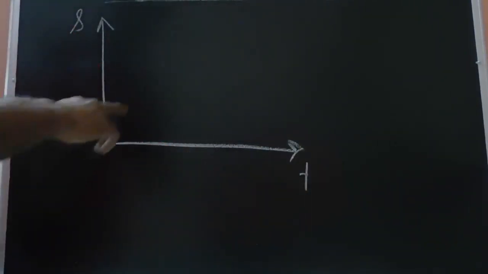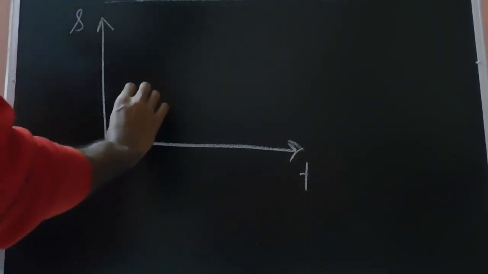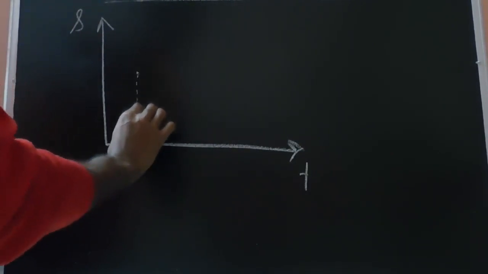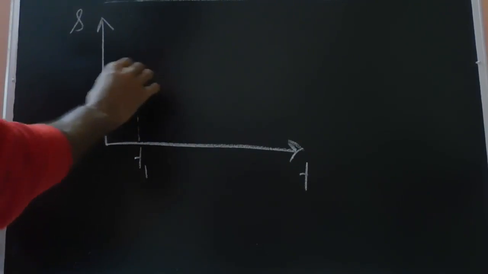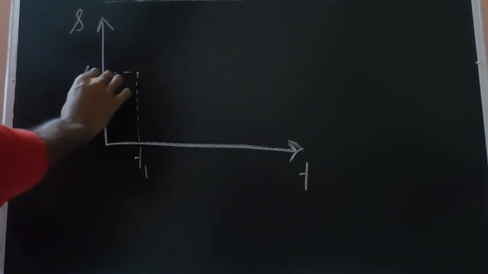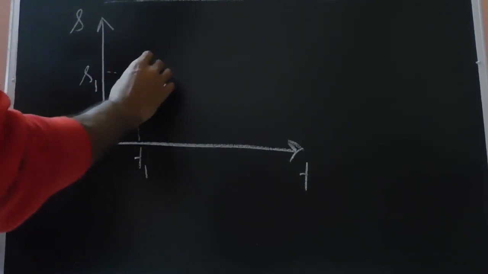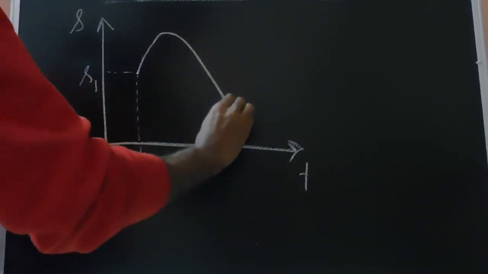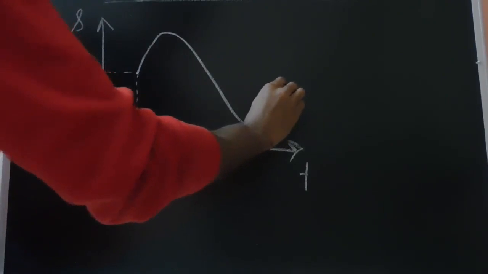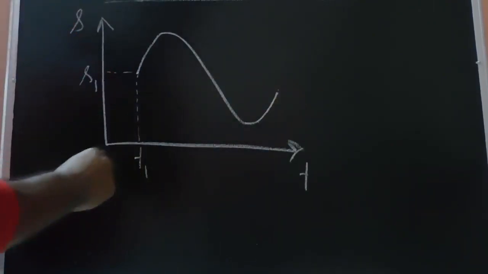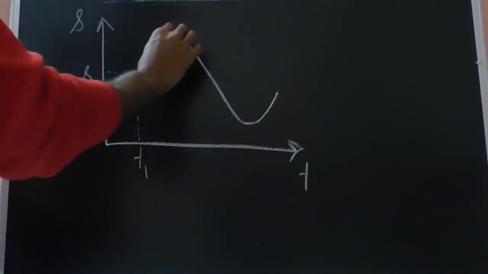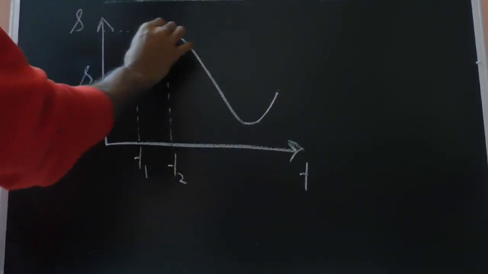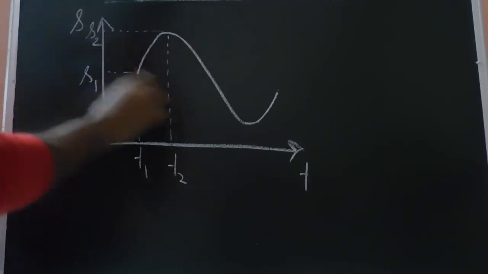Let's say the displacement time curve is something like this. This is the point T1, at which the particle is at the location S1. It starts from this location, moves like this, then comes like this, and then this. So this is the displacement time curve. Let's say this is S1, this is time T2, and this is S2.